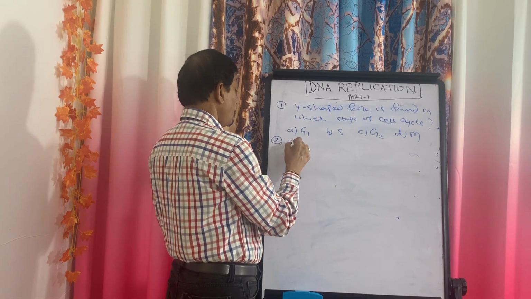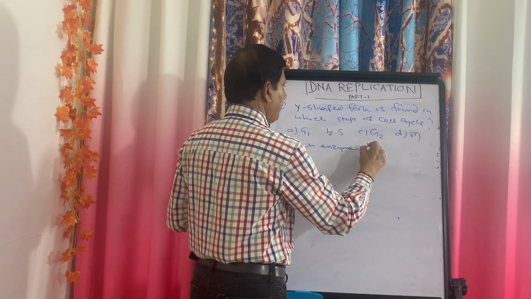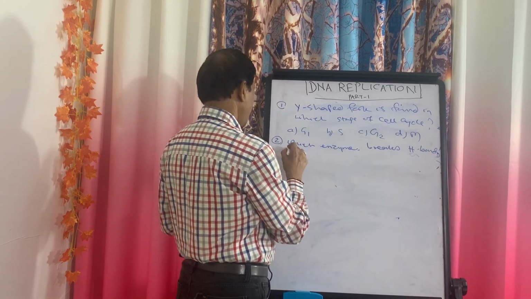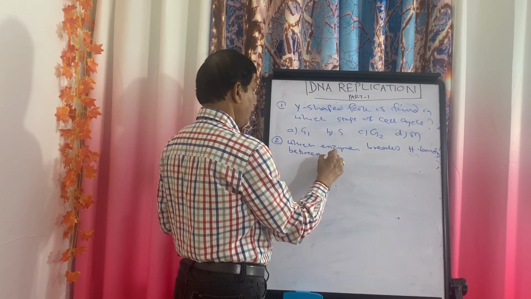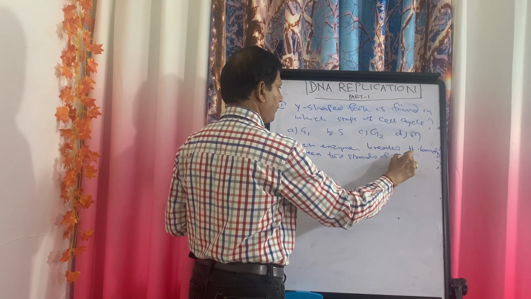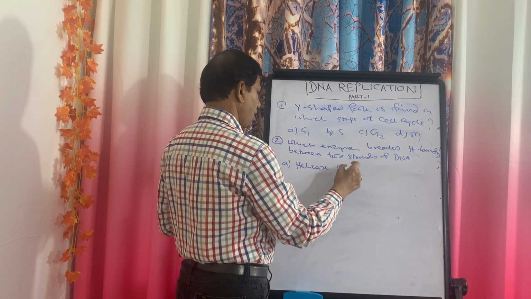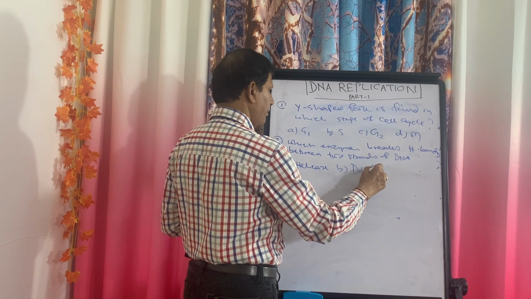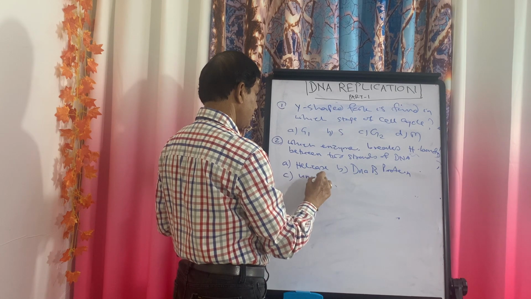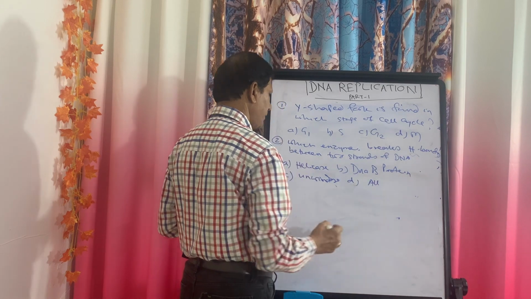Second question, which enzyme breaks hydrogen bonds between two strands of DNA? A choice, helicase. B choice, DnaA B protein. C choice, unwindase. D choice, all of them.